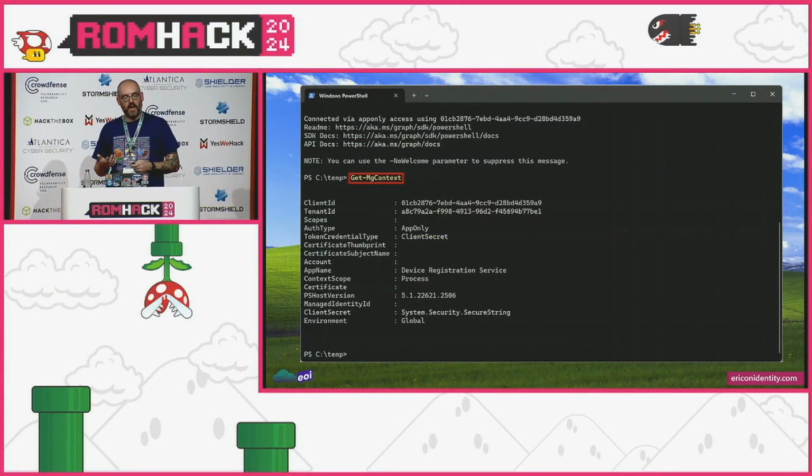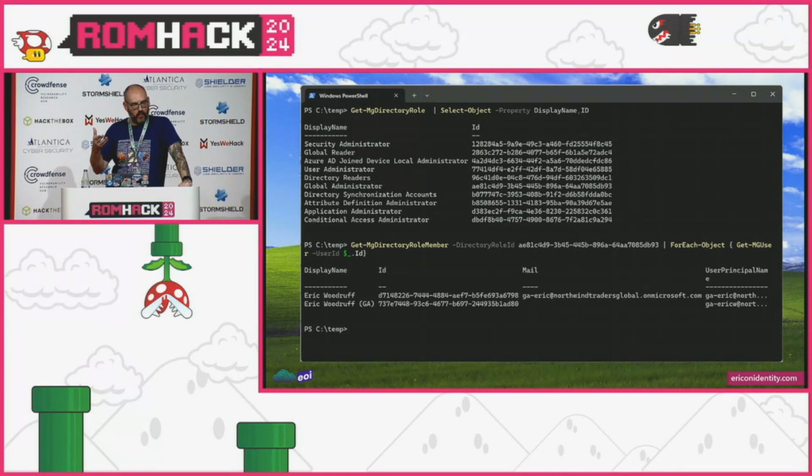Once we connect, this is that Get-MgContext command, which effectively is supposed to tell us things about our Graph session here. In particular, if we look at the app name, we can see that we're Device Registration Service as far as Graph is concerned. And more importantly, we don't have any scopes, so we shouldn't be able to do anything while we're connected here. But we actually did find that we could perform some various read calls to Graph. So I ran Get-MgDirectoryRole, and some of these things we could do out of band where we didn't have to be Device Registration Service.